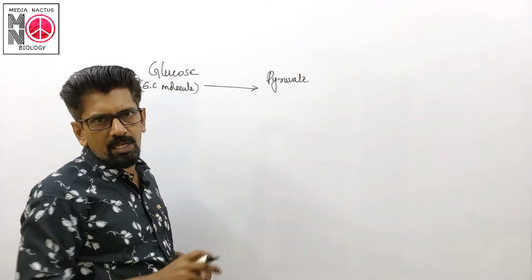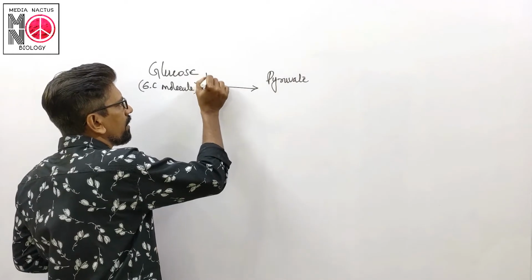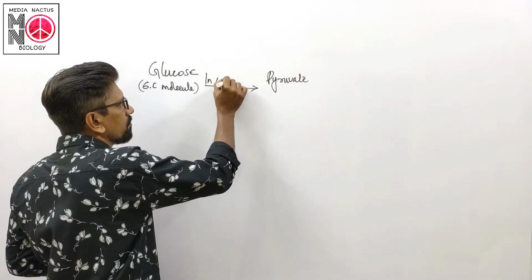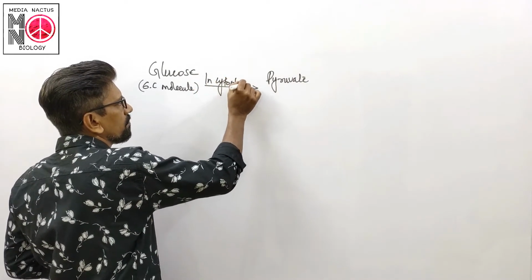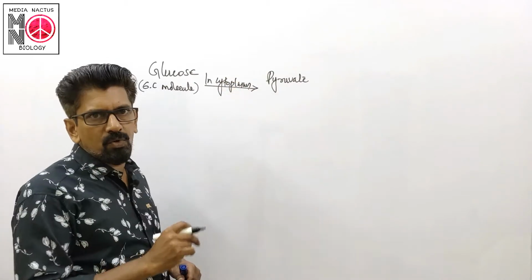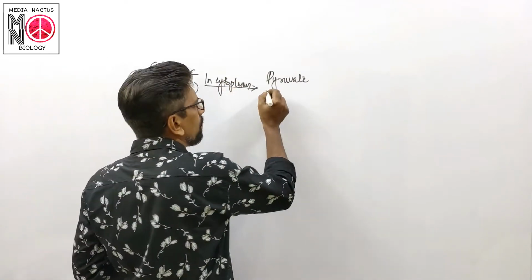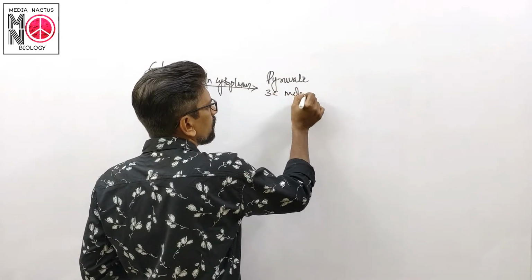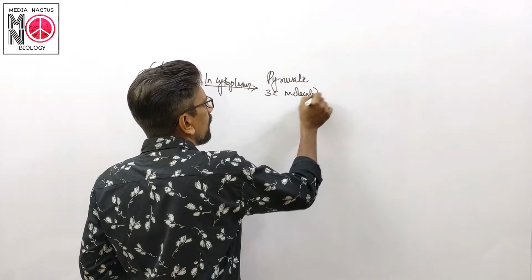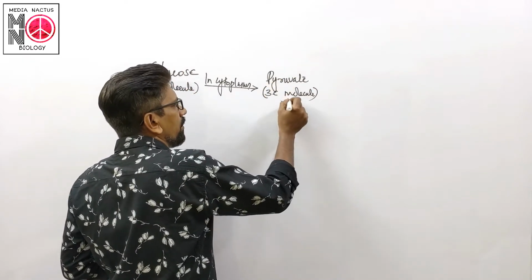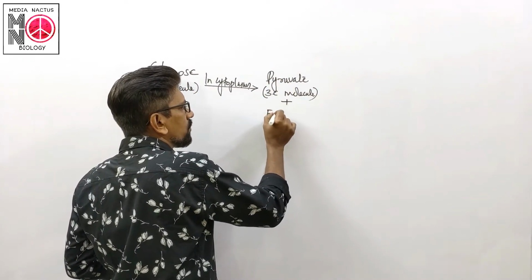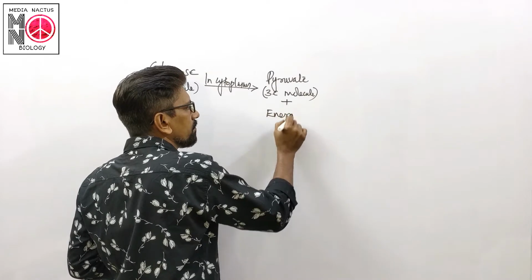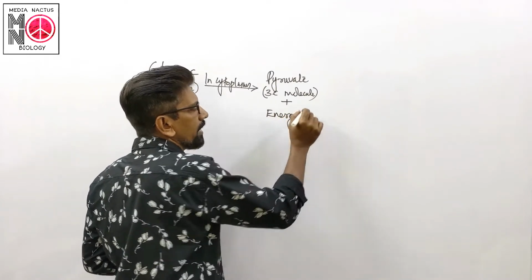The conversion takes place in cytoplasm. And the pyruvate is a 3 carbon molecule. During this process, energy is also produced. Now,